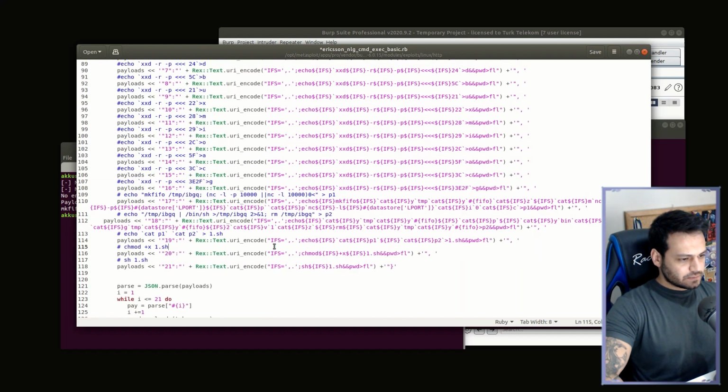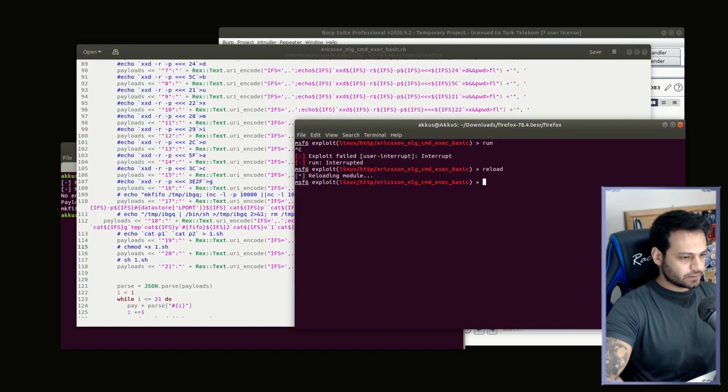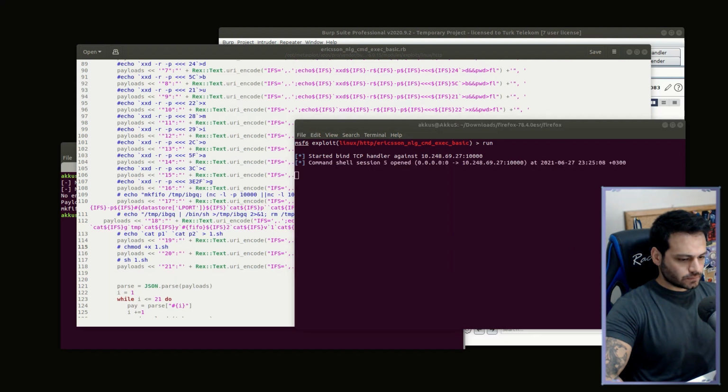So finally the exploit is ready. Let's run it. Yeah, it worked perfectly. Let's check what happened on the server right now.